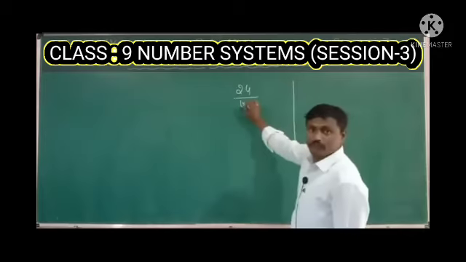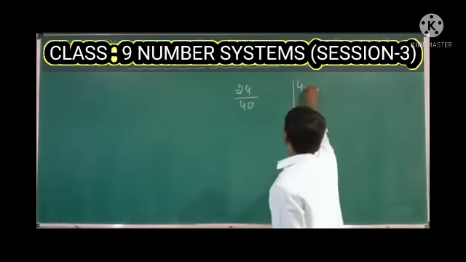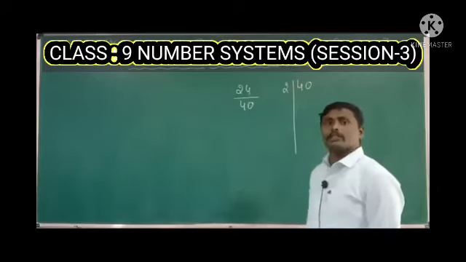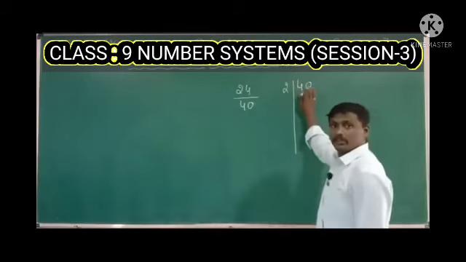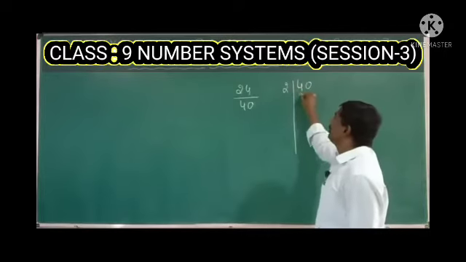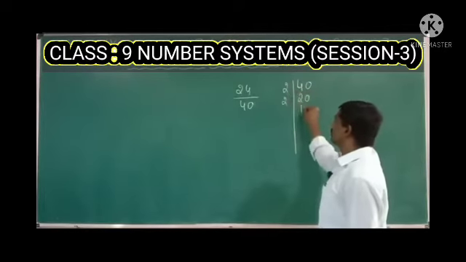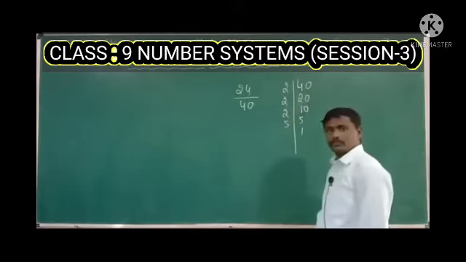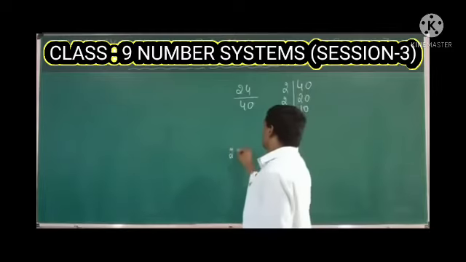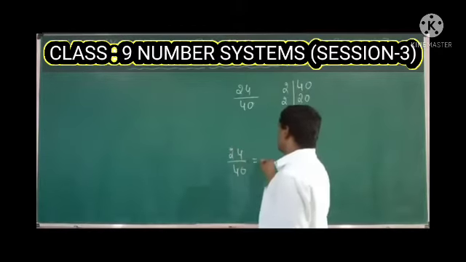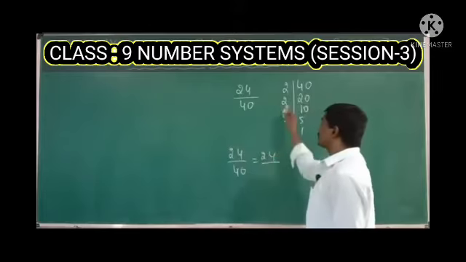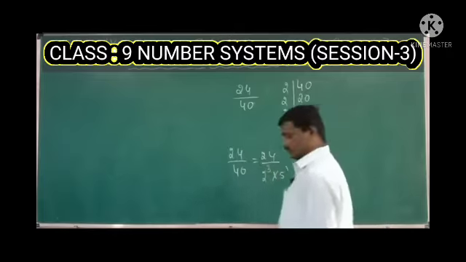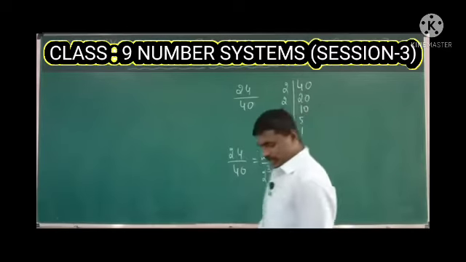So we need to factorize 40 using its prime factors. What is the first prime number? 2. So just divide 40 by 2. 2 20s are 40, 2 10s are 20, 2 5s are 10, 5 1s are 5. So 24 by 40 can also be written with denominator 2 raised to 3 and 5 raised to 1, right?